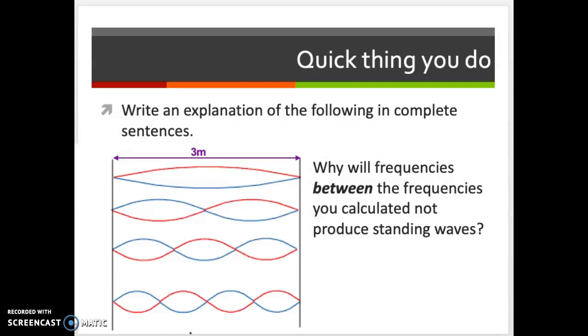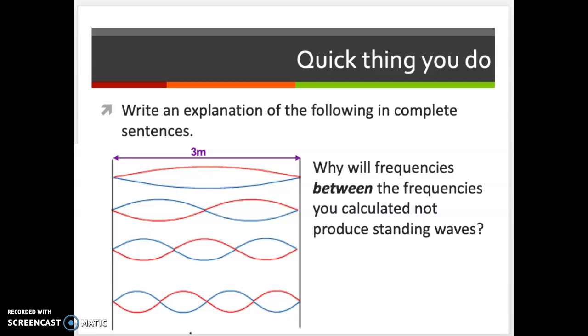Okay, so write a quick explanation in your notes of why the frequencies between the harmonic frequencies will not produce standing waves. Why not? You can see this if you play some kind of wind instrument. For example, a trumpet has harmonics.